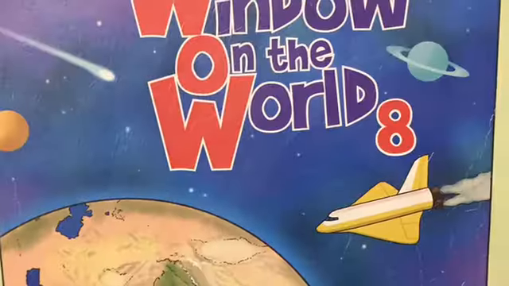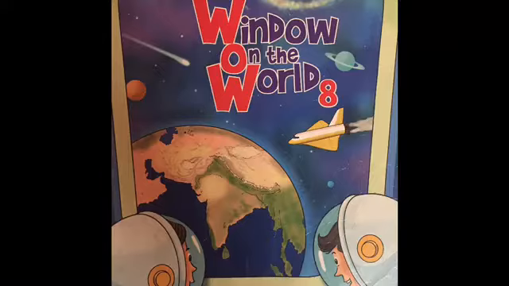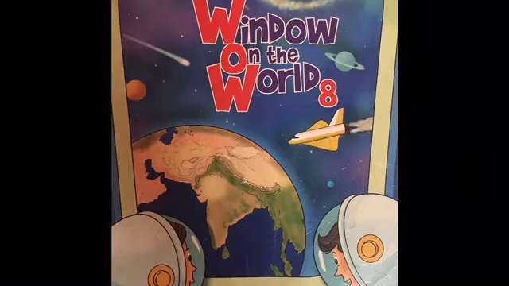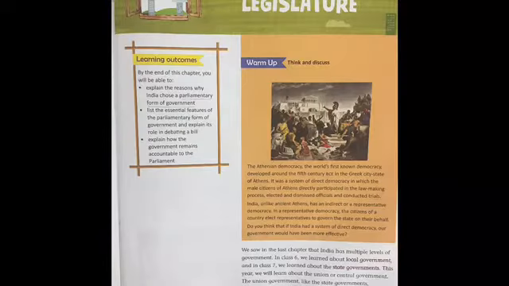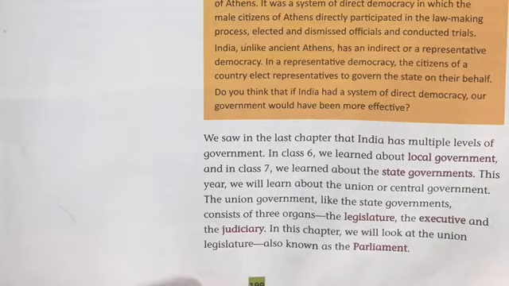Today, we will read about chapter number 3 of Civics, the Union Legislature. In this chapter, we will read about the Union or central government. The Union government, like the state governments, consists of three organs: the legislature, the executive, and the judiciary. We will be reading about all these three organs of the government in detail.